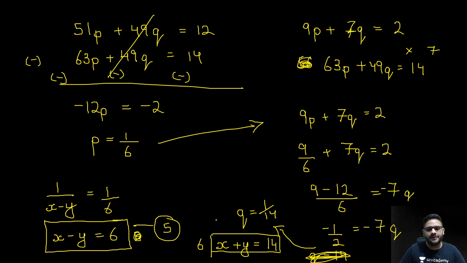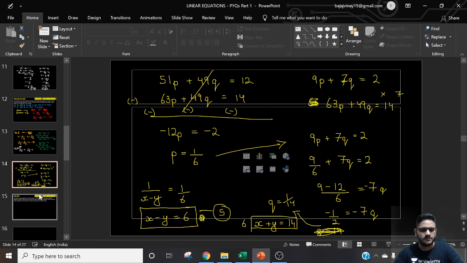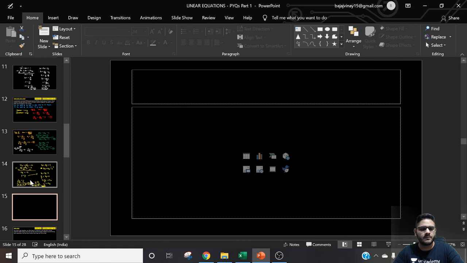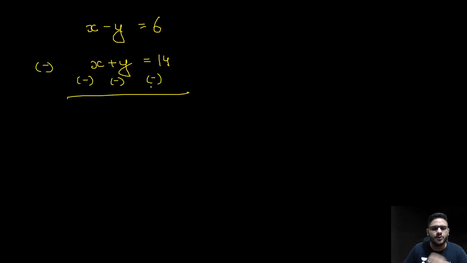I'll add one more slide for you all. Okay, chalo. So now we have the equations with us, that is x minus y is equal to 6 and x plus y is equal to 14. Subtract, so minus, minus, minus. You will get minus 2y is equal to minus 8.